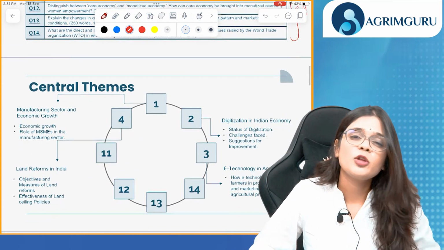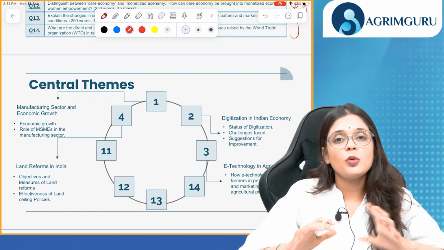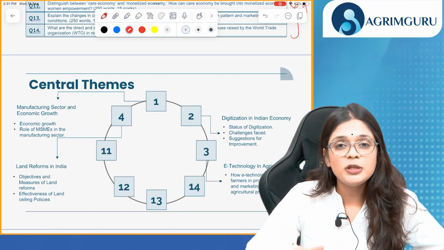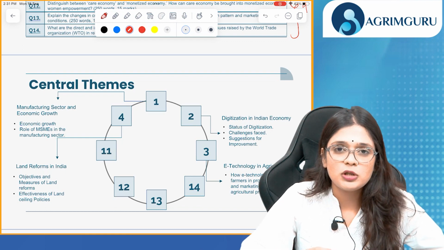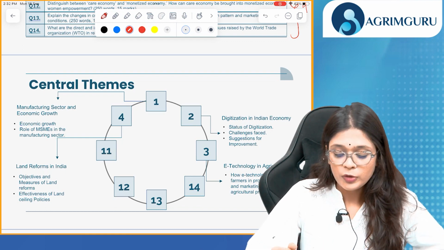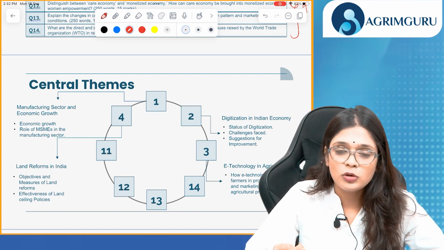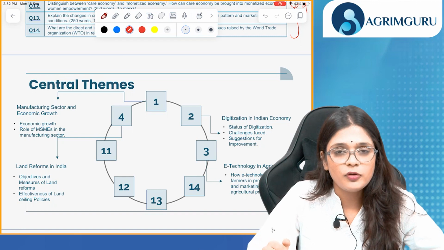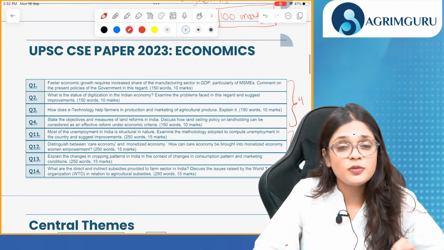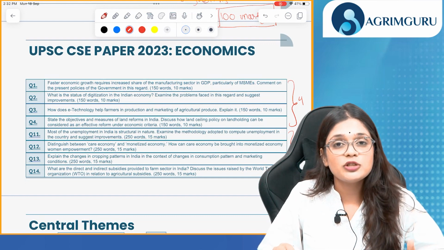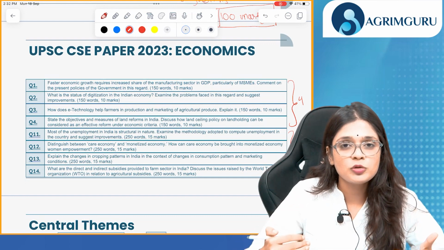Let's begin with the central theme. Now, why will we discuss the central theme? So what happens is, when you find out the central theme of every question, it will be easier for you to approach that question and not to divert from it. Your answer will never divert to another dimension. It will always stay on the central theme, on the central area of the question. So it is very important for you to first structure your answer. So first find out the central theme, then structure your answer as introduction, body and conclusion.